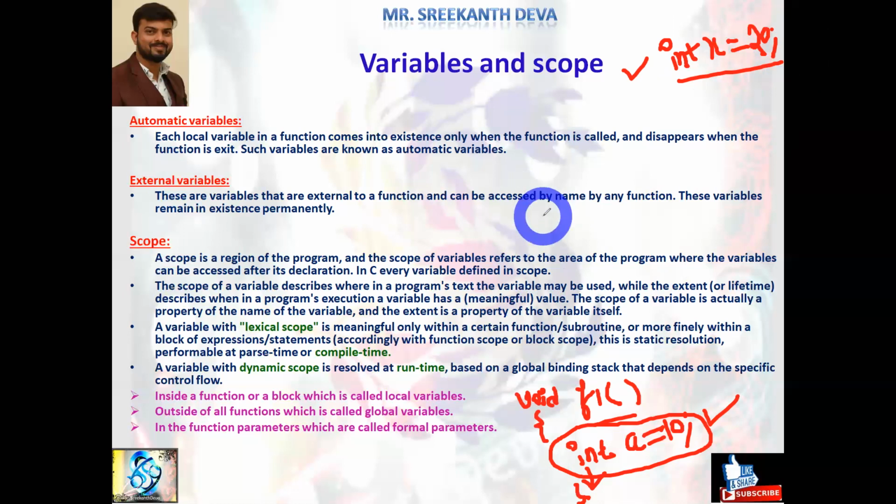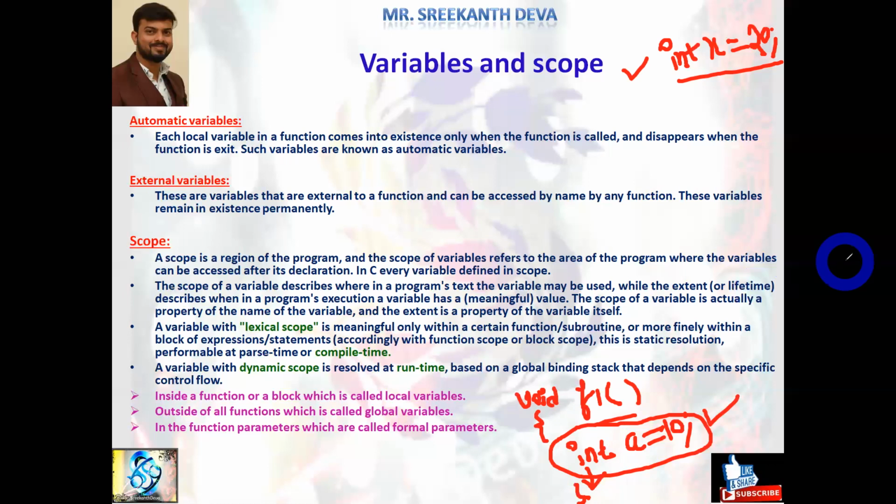So basically there are two types of variables. One is called local variables, another is called global variables. Local variables are declared within a block. Global variables are declared outside of the function, outside of the block or braces. Here, what is a scope? A scope is a region of the program, and the scope of a variable refers to the area of the program where the variable can be accessed after its declaration. In C, every variable is defined in a scope only. I just explained, right? What is the scope of this variable a? The scope of variable a is available only within this function.